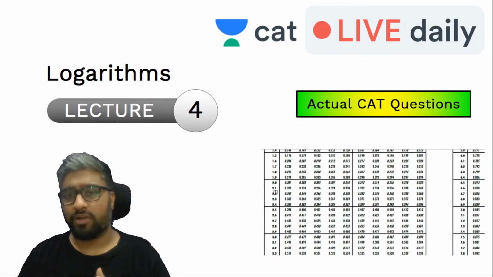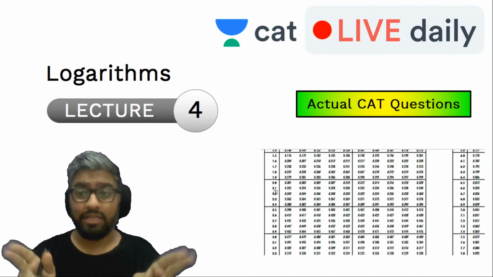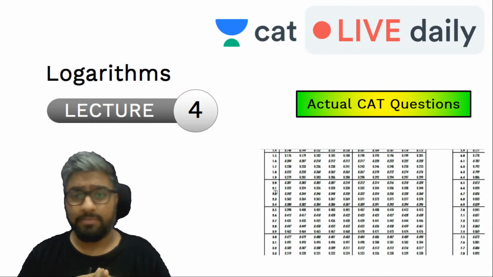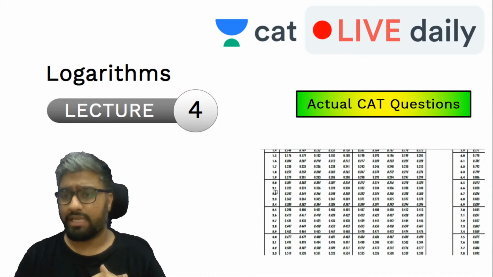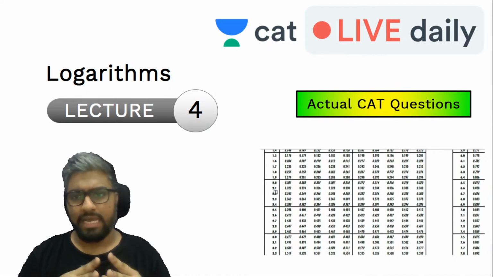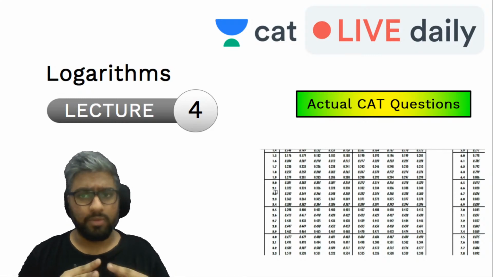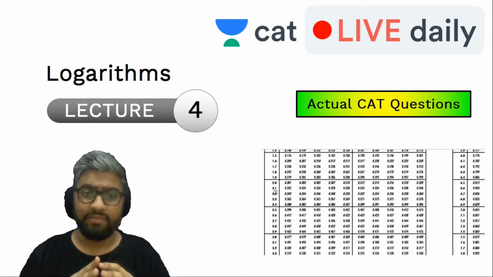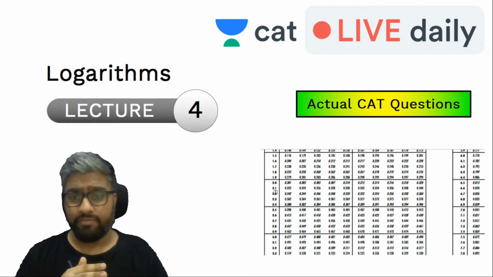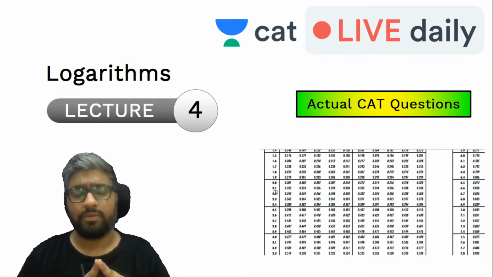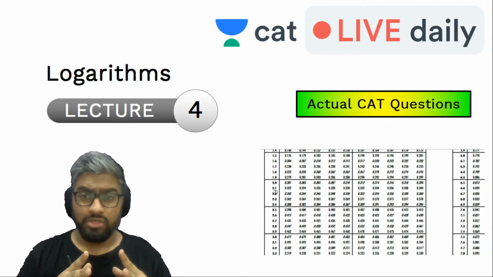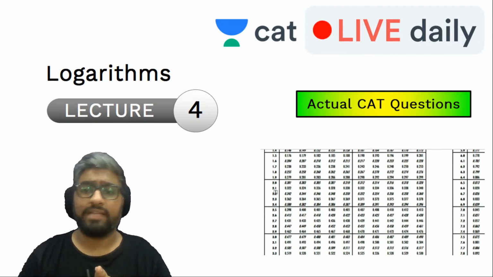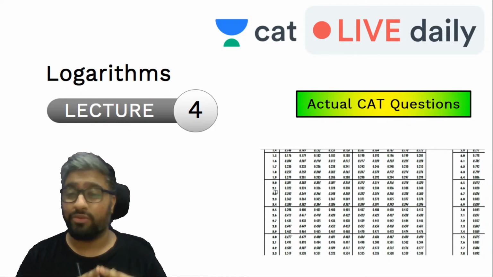In today's lecture, what we'll be looking at are actual CAT questions. We have in the back today questions from 2017 and a question from 2018's CAT. Now, what you need to understand here is over the years, we have seen that about two questions definitely come from logarithms. In every paper that you see, two questions directly or indirectly related to logarithms are definitely there. So keeping that in mind, we decided that we would definitely do actual CAT questions on logarithms. So that is what you're viewing right now.